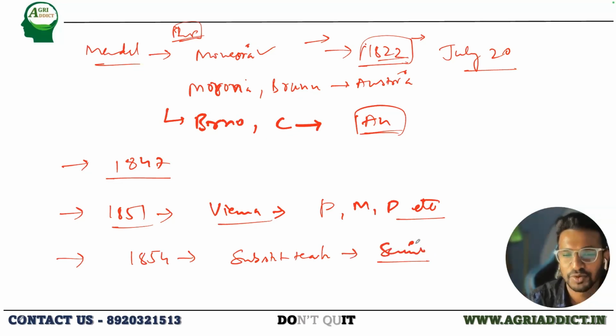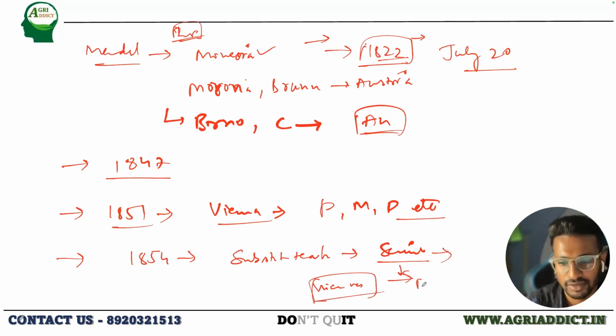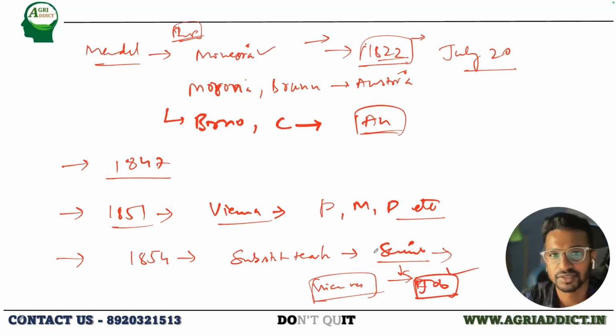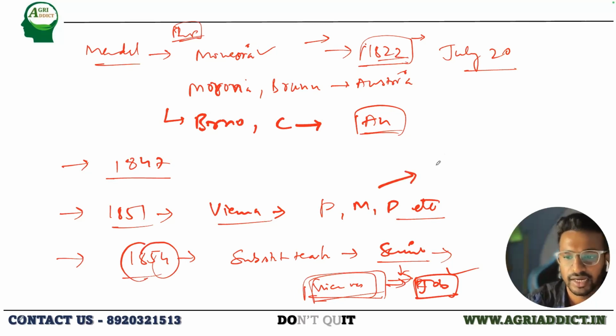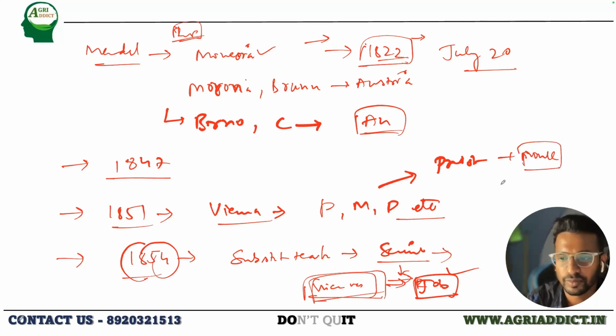science. So you will be amazed to hear this. Even after getting appointed as a substitute teacher, he failed in his Viva exam. So he couldn't get a job as a permanent faculty in the same institute, because he was not able to clear that entrance exam. That was mainly because of failing in Viva. So he was not able to get that job. So after 1854, he came back and he continued as a monk or priest in the same monastery.